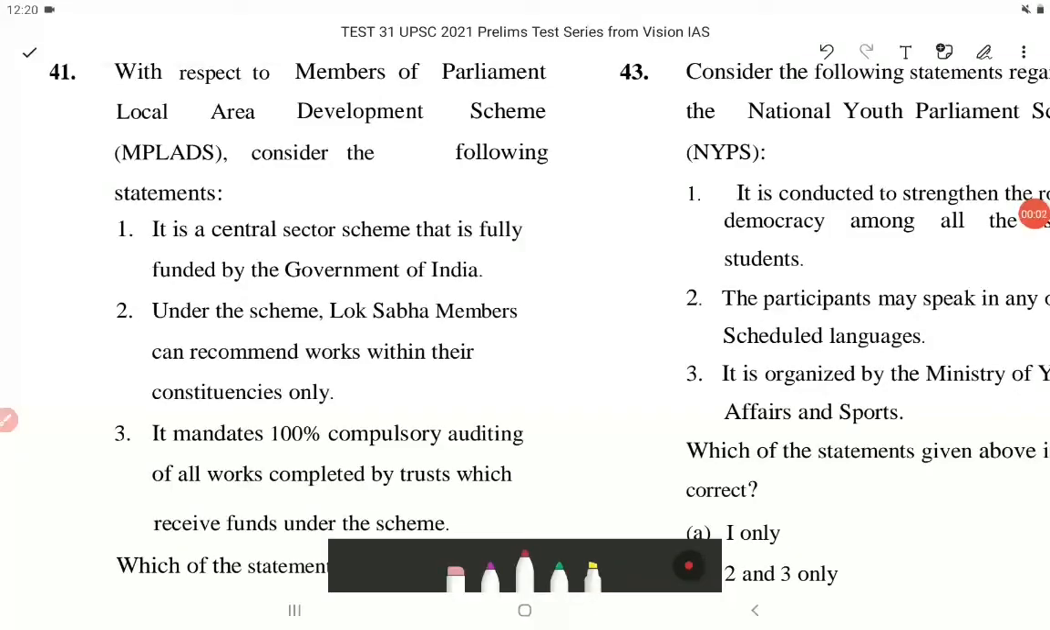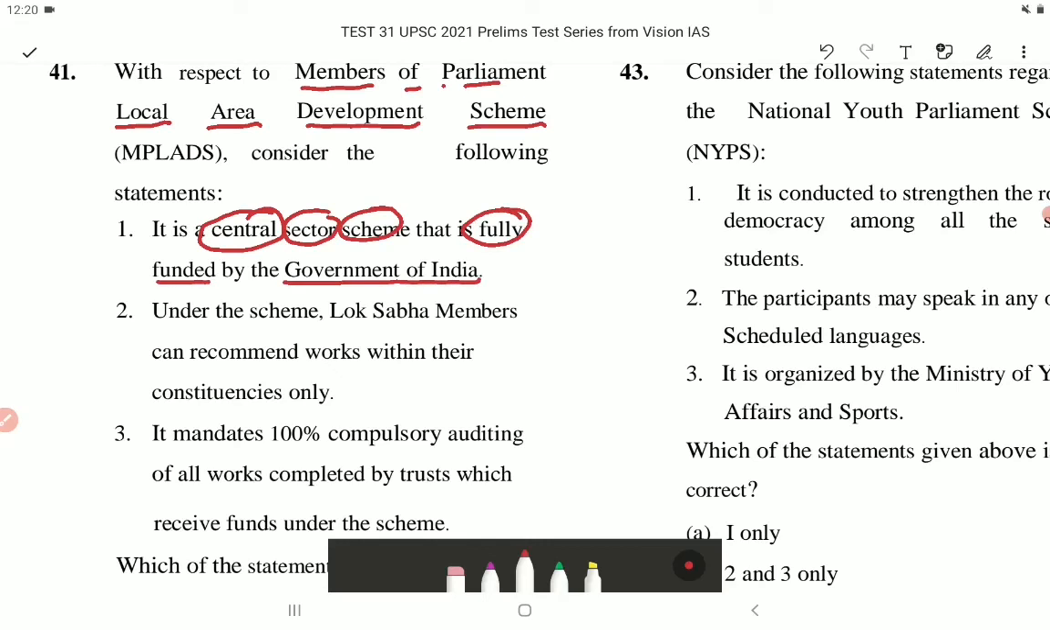Question number 41. With respect to the Members of Parliament Local Area Development Scheme, that is MPLADS, consider the following statements. Statement 1. It is a central sector scheme that is fully funded by the Government of India. This is true. Statement 2. Under the scheme, Lok Sabha members can recommend work within their constituencies only. This is true.